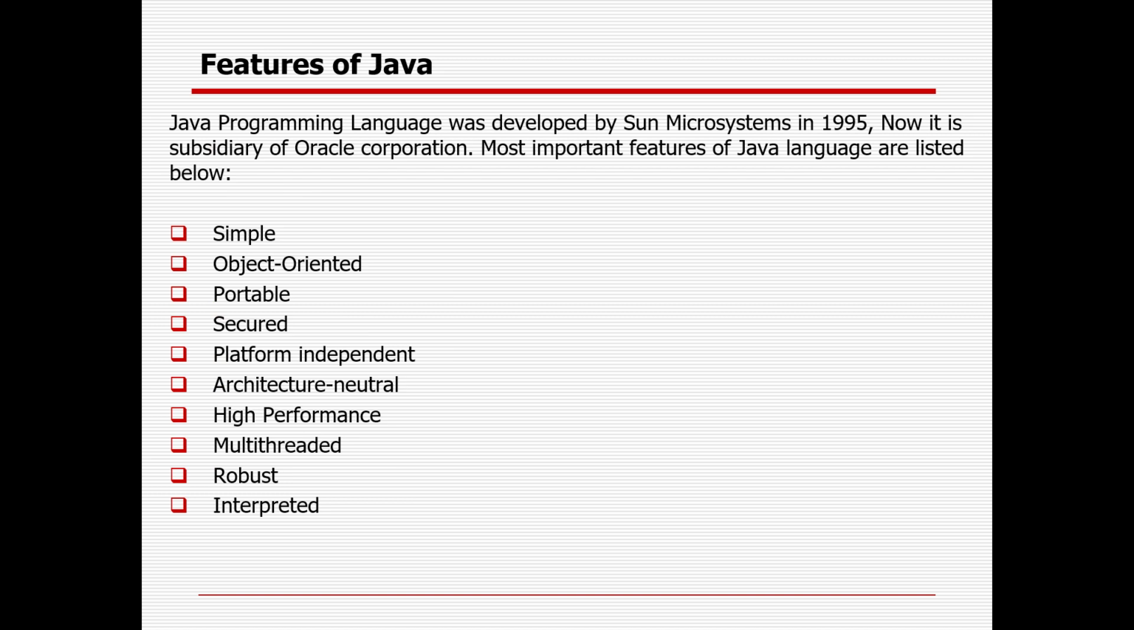So the Java programming language was developed by Sun Microsystems in 1995. Now it is a subsidiary of Oracle Corporation. So Java started long back, in 1995. It was handled at that time by Sun Microsystems. At a later point of time, Oracle just captured it, or maybe you could say bought that company from Sun Microsystems, and now it's part of the Oracle Corporation.